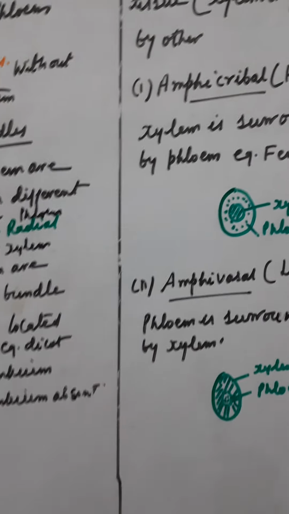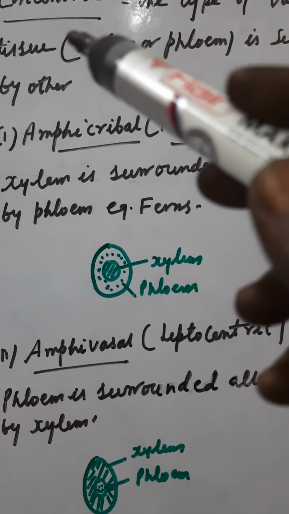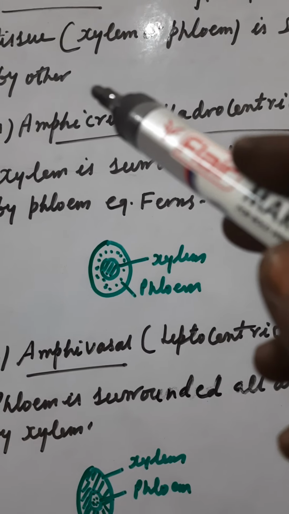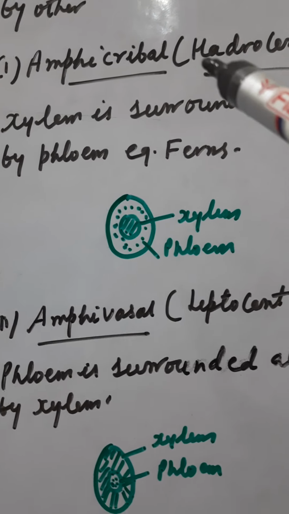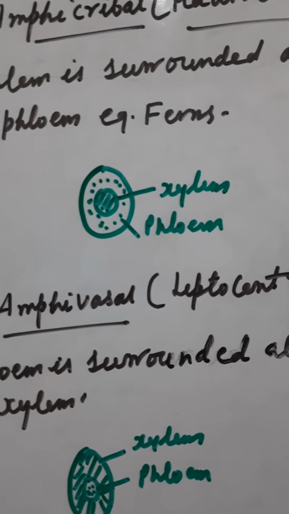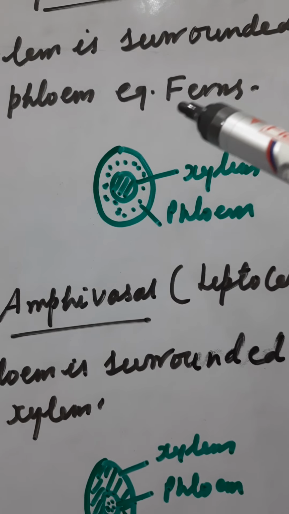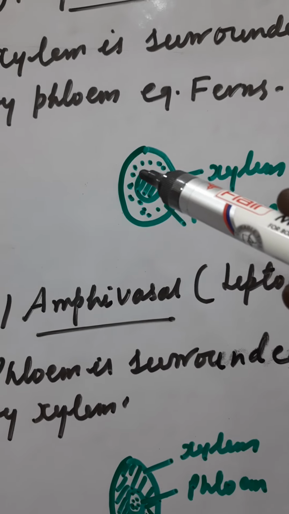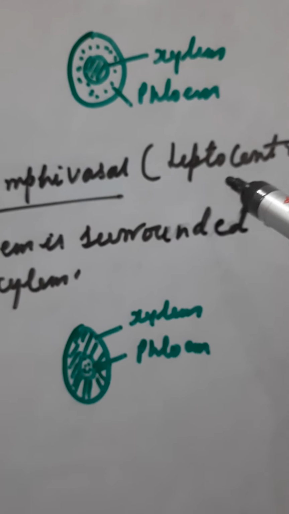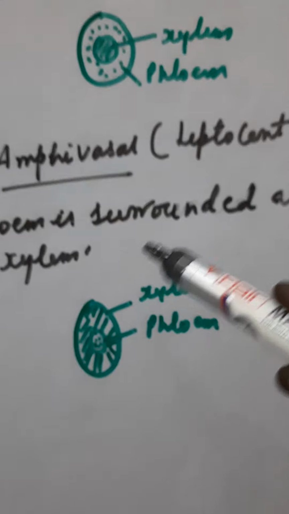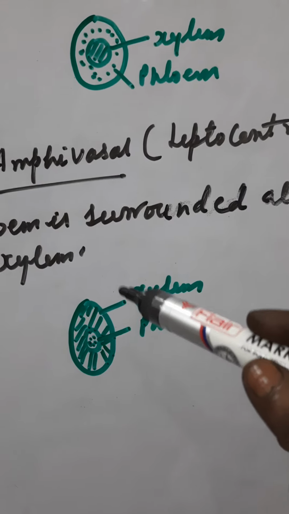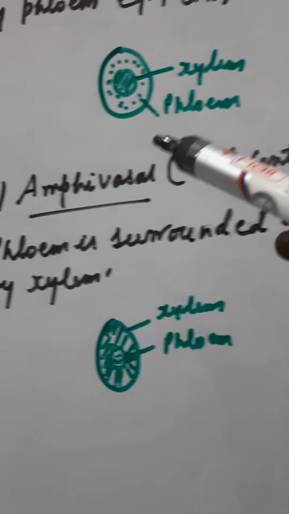Now concentric: one type of vascular tissue, that is the xylem or phloem, is surrounded by the other. It is amphicribal or hadrocentric if the xylem is surrounded all around by the phloem. And amphivasal, that is leptocentric, if the phloem is surrounded all around by xylem. Here phloem is surrounded by xylem. Here xylem is surrounded by phloem.